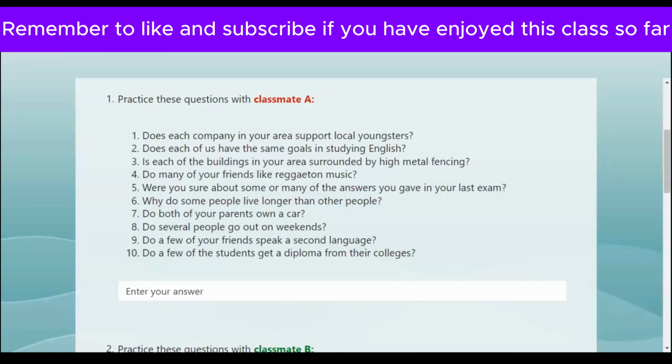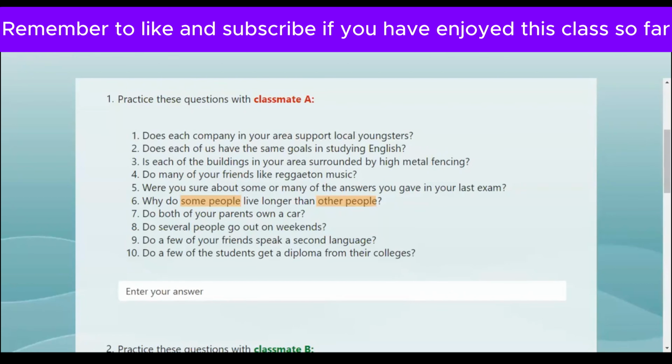Okay, number 6. Why do some people live longer than other people? I think that some people live longer than other people because they don't want crowded space or crowded place. I didn't get that. Are you trying to say that they live longer because they don't stay in crowded areas, in crowded places, as in cities?